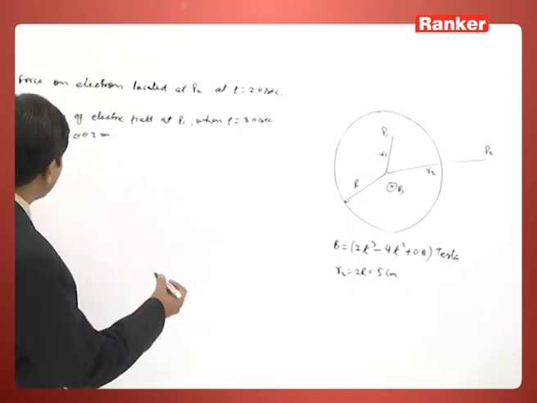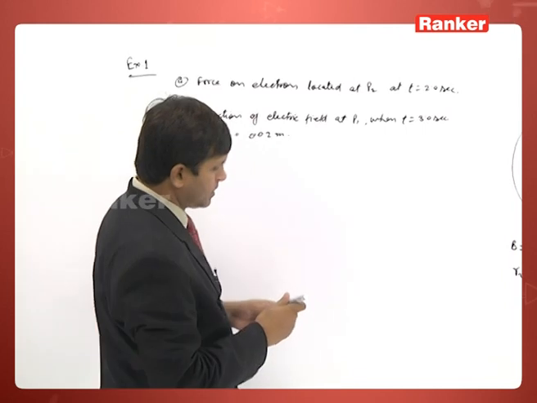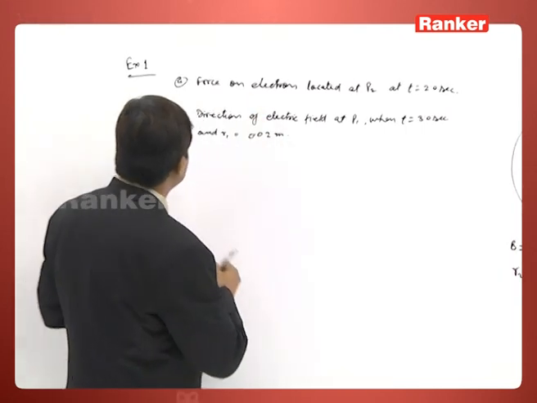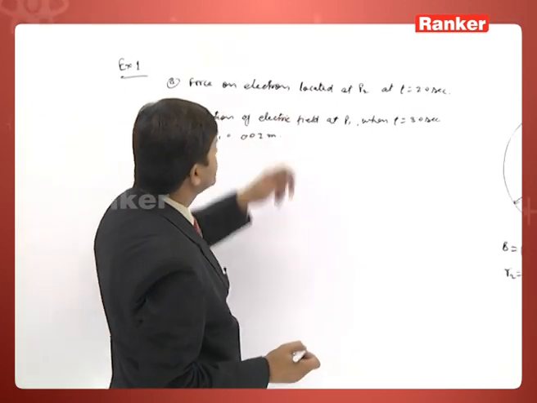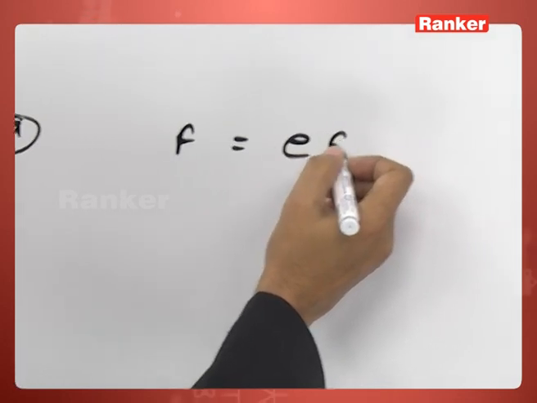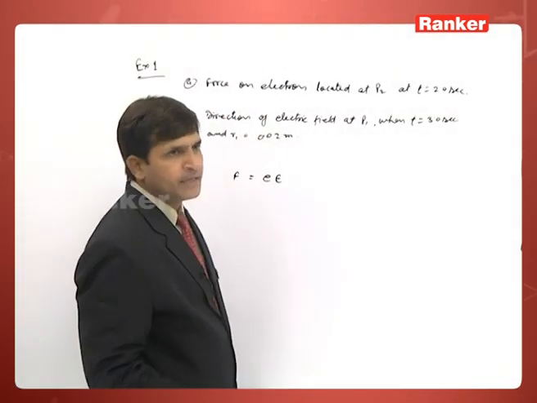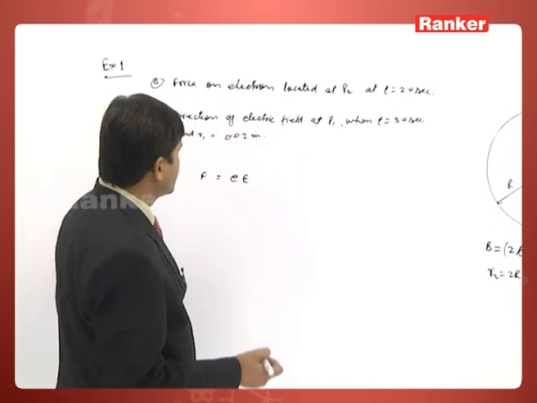Now, see how to do the question. For the first part, the force on the electron is given as charge on electron into electric field. So first we would like to calculate the electric field.